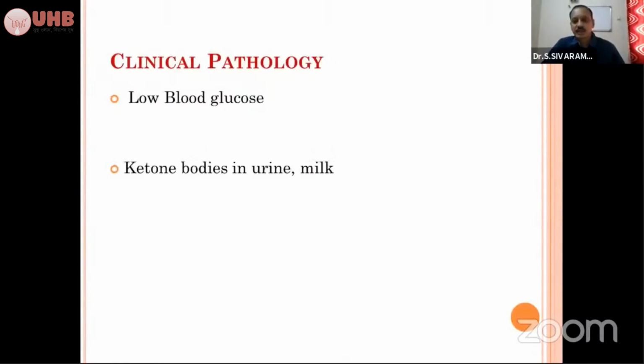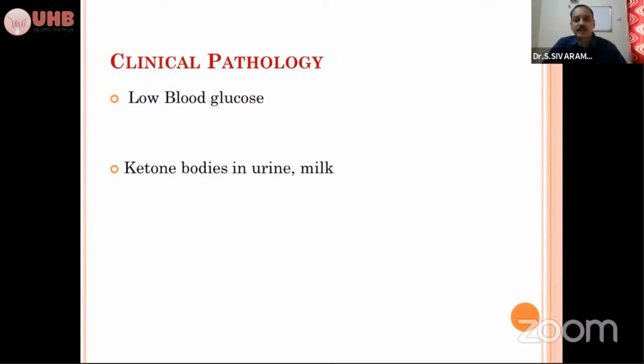As I told, in the wasting form, the animal will have inappetence to complete anorexia, milk yield will be reduced, and the animal will have a woody appearance. The dung will be normal in consistency. Suppose the dung is semi-solid or watery in nature, you think about acidosis. So you palpate the rumen for the presence of any fluid splashing sound. And if it has a fluid splashing sound with diarrhea, you think about acidosis. Here the dung, everything will be normal.